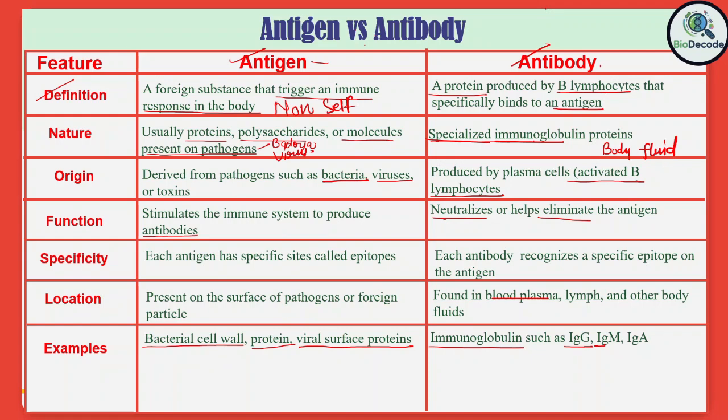In conclusion, we can say that antigens are the foreign molecules that trigger an immune response, whereas antibodies are the defensive proteins produced by the body to recognize and neutralize those antigens. And their interaction forms the basis for the adaptive immune response.